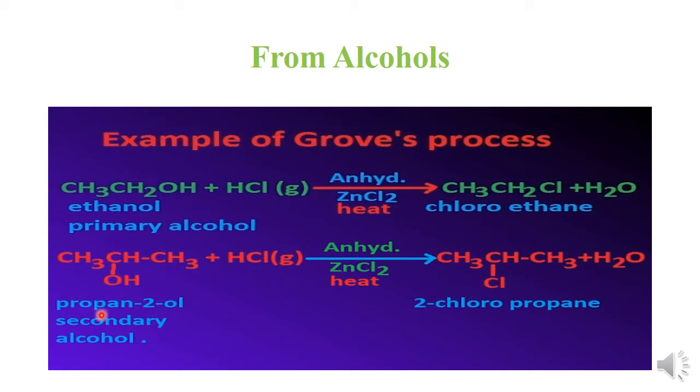Similarly, this secondary alcohol, propan-2-ol, again reacts with HCl gas in the presence of the catalyst, anhydrous zinc chloride, leading to the formation of 2-chloropropane as a major product. Again, in this case also water is obtained as a byproduct.